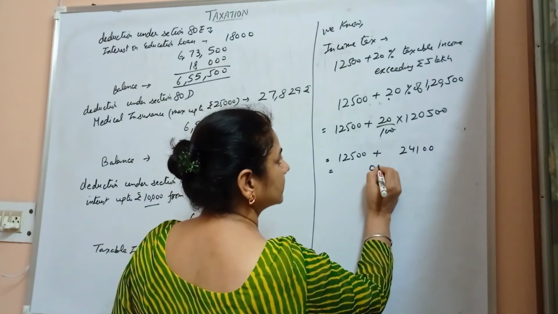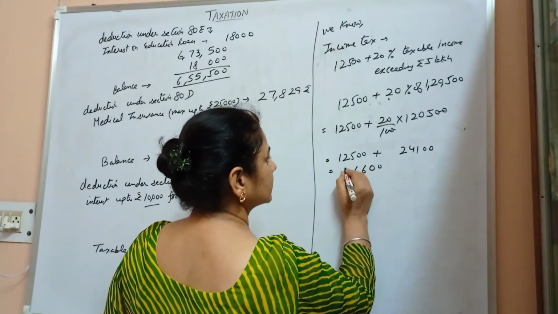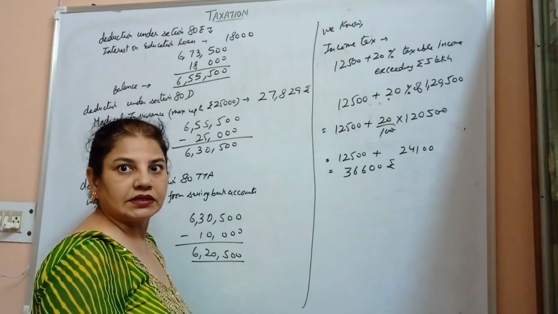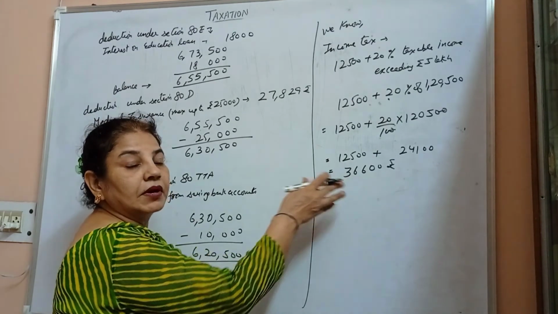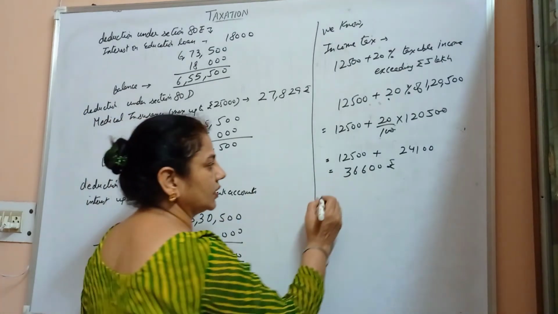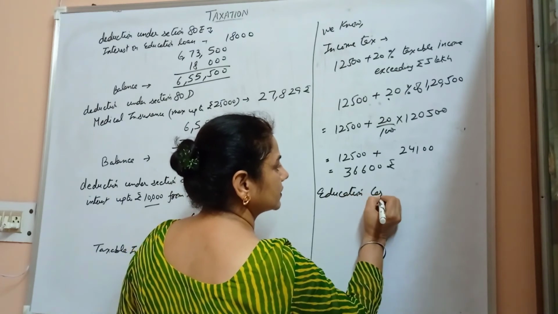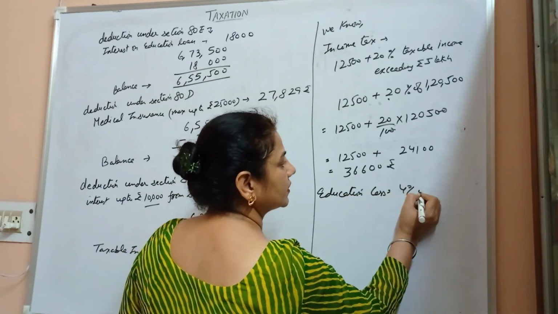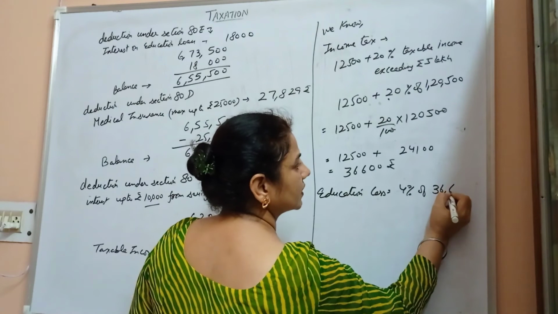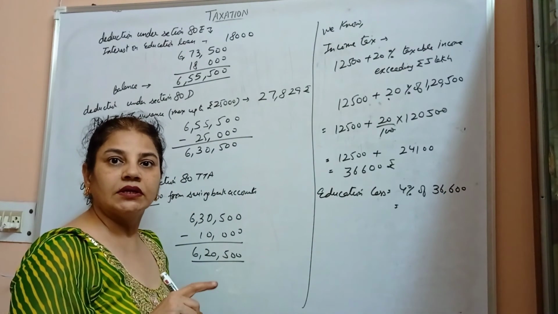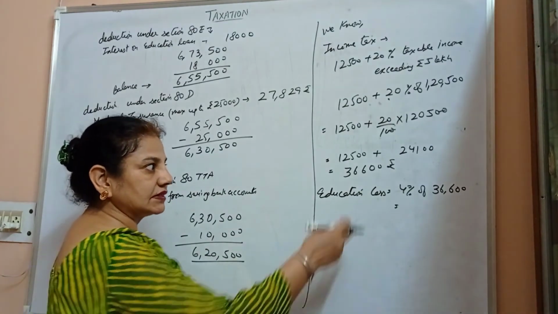Simply add these. 36,600 is the income tax. Now here education cess is also there. Education cess is 4% of 36,600, as education cess is always calculated on the calculated income tax.